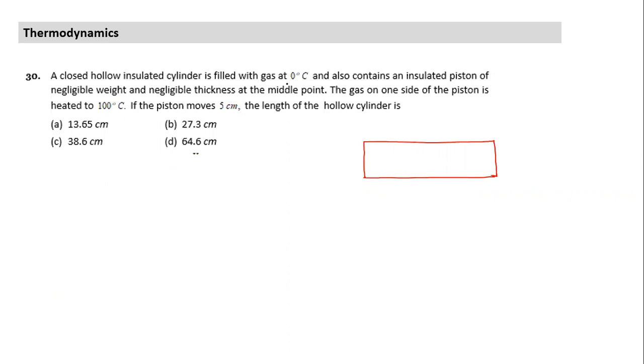A hollow insulated cylinder filled with gas also contains a piston at the middle point. So this is there somewhere. There's a piston right in the middle. Let's say each side length is L, so this also is L by 2, this also is L by 2. Both are at 0 degree centigrade. The piston is insulated. Why is the wording insulated given? So that heat transfer is equal to 0.